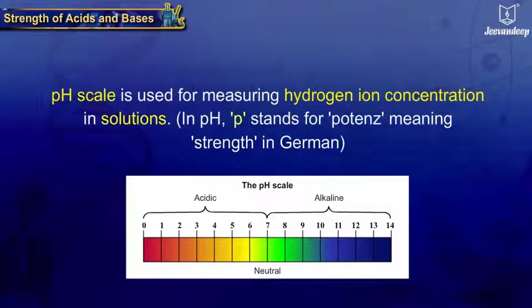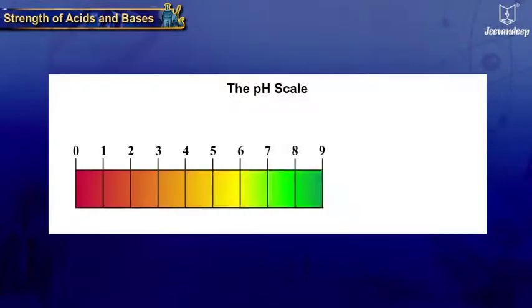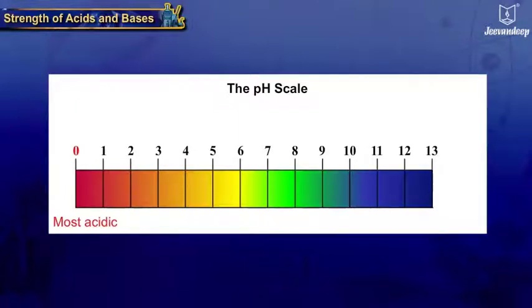In pH, P stands for potens, meaning strength in German. The pH scale ranges from 0, that is most acidic, to 14, that is most basic.